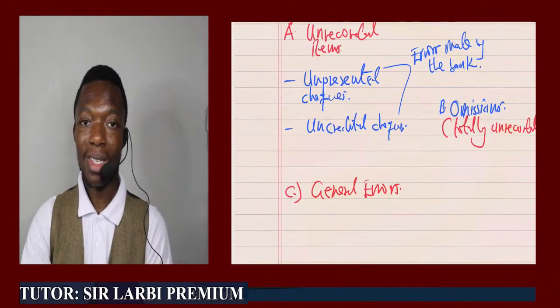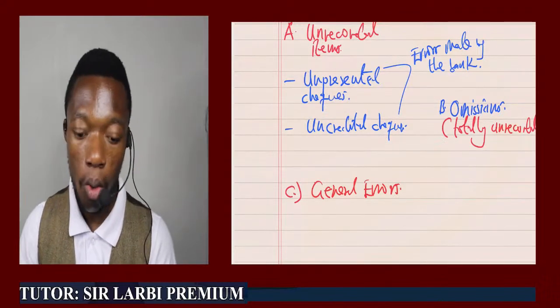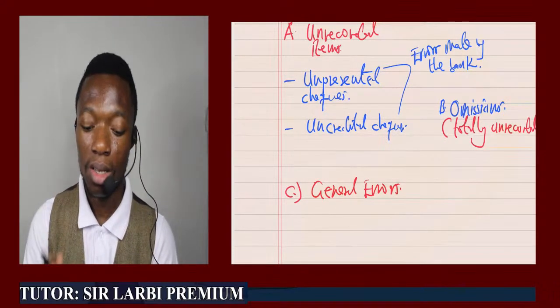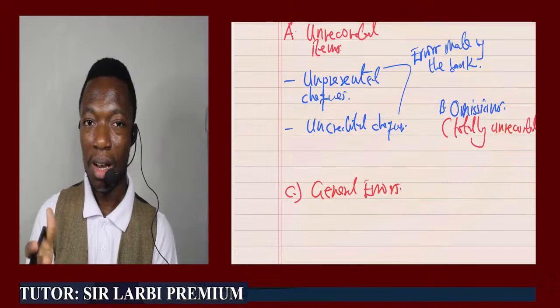So when the transaction is not recorded at all in the books, we call it omissions.